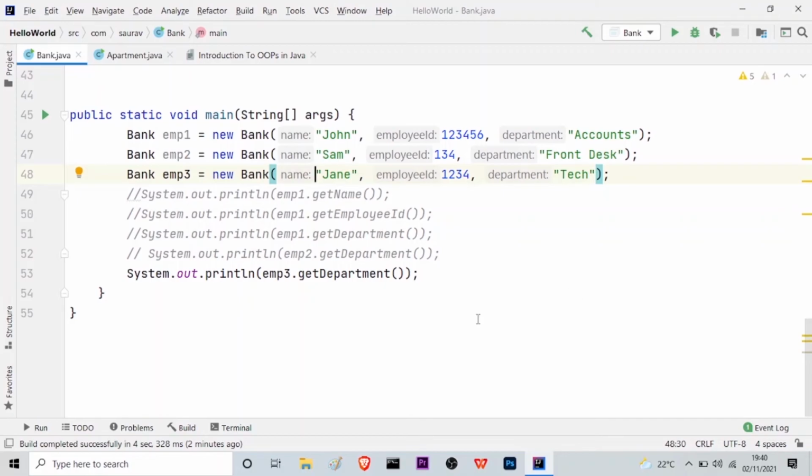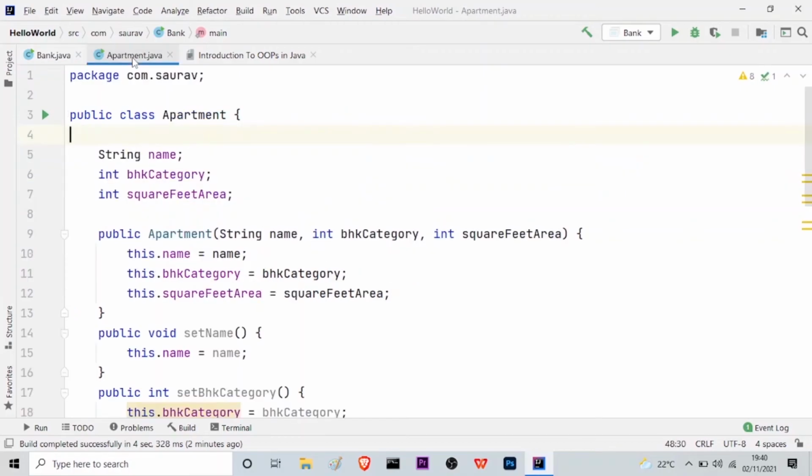Say if I show you one more class, it is my apartment class that I created. Here I have taken some different attributes, which are the name, the BHK category, and the square feet area. So what I mean to say here is, in the class apartment, there will be many apartments: the name of the apartment, the category, which is, say, 1 BHK, 2 BHK, 3 BHK, and then the square feet area.